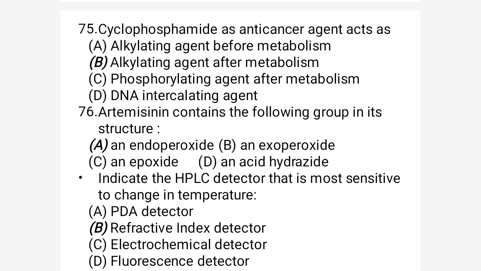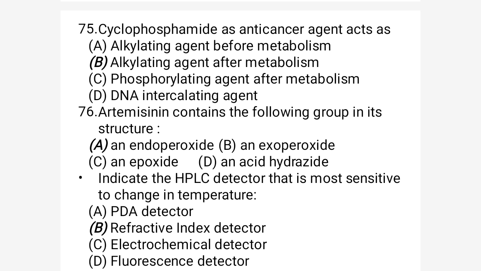The phosphorus also contains the oxygen by a coordinate bond and nitrogen with a covalent bond, and the nitrogen contains two chloroethyl groups. The chloroethyl group is removed after the metabolism of cyclophosphamide, and the ethylene group that is freed would act as an alkylating agent for DNA and RNA. So the correct option would be the alkylating agent after the metabolism.